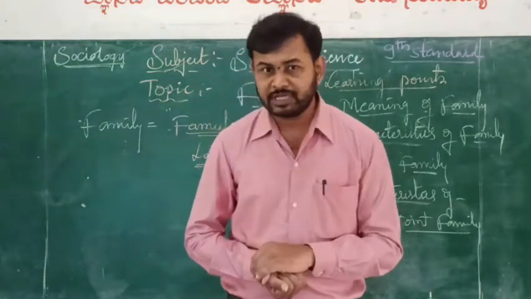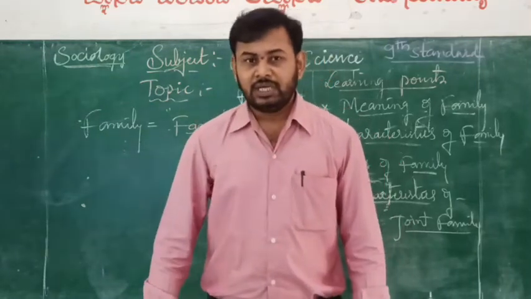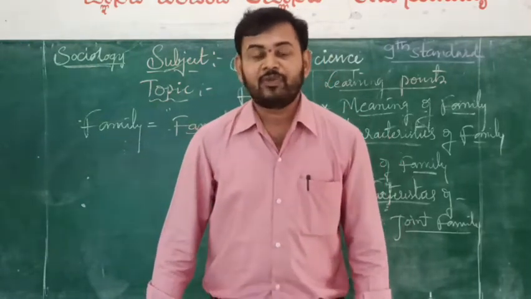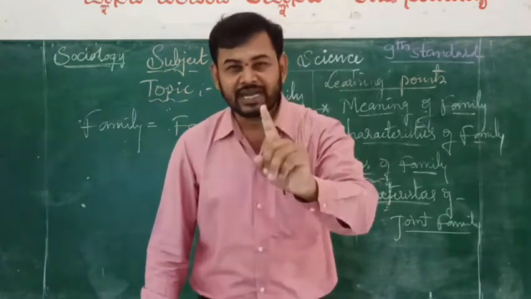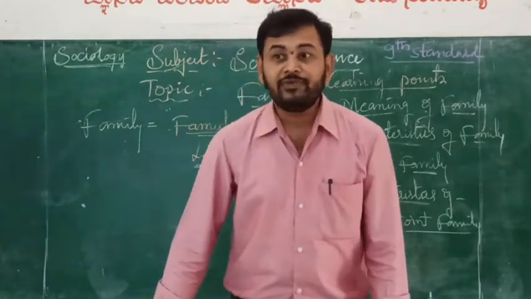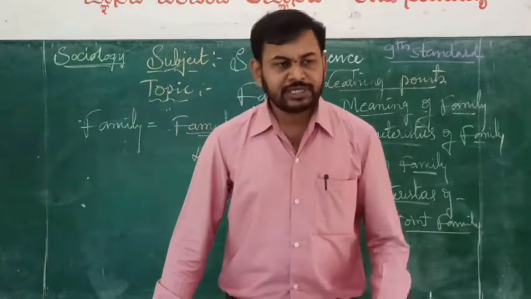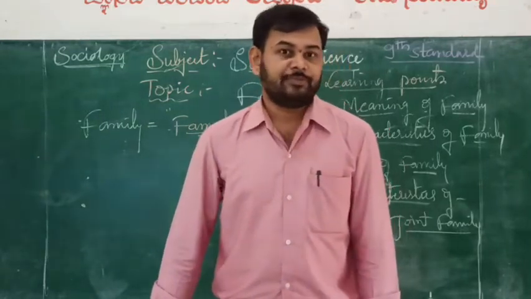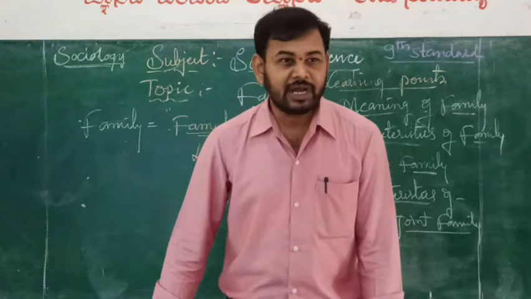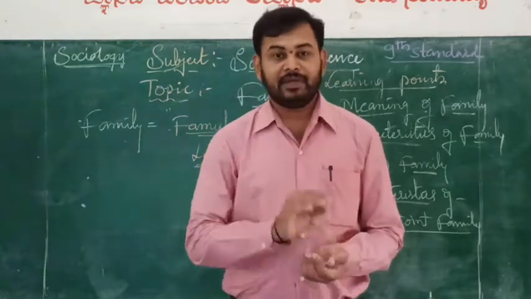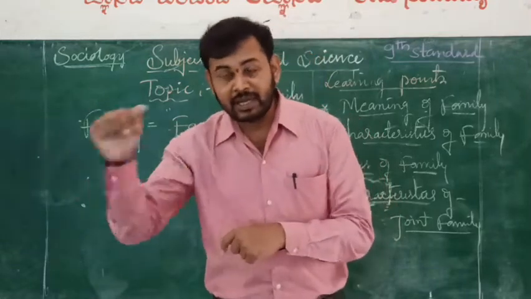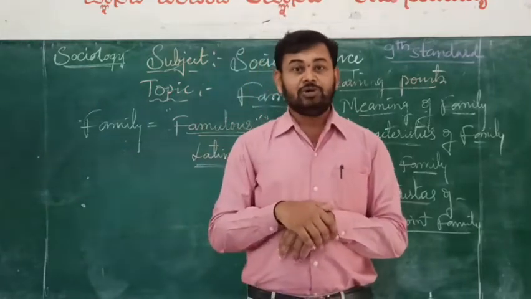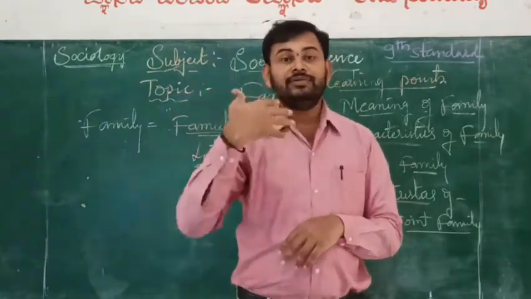See, what are the characteristics of family? First one, my dear students, first one, universal. What is that? Universal is the first characteristic of a family. So let us see what is called universal. Universal is nothing but that the system not only exists in a particular area but also exists throughout the world.